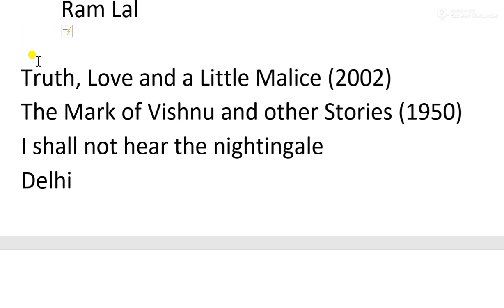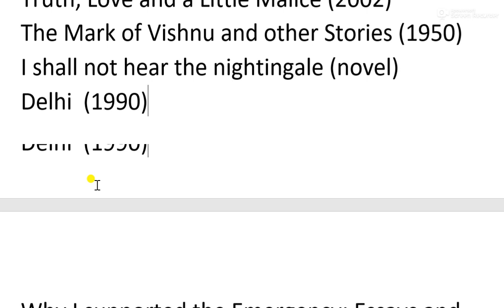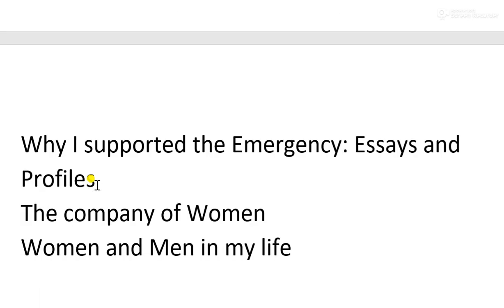Another work by him is I Shall Not Hear the Nightingale. It is a novel, not a poem, remember. Another work by him, Delhi, was written in the year 1990. This is also a novel. Apart from that, one more work, Why I Supported the Emergency: Essays and Profiles. This is also a work that can be the title you can write. And The Company of Women, and Women and Men in My Life.